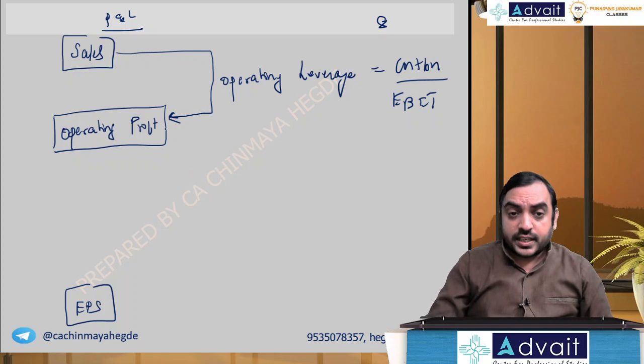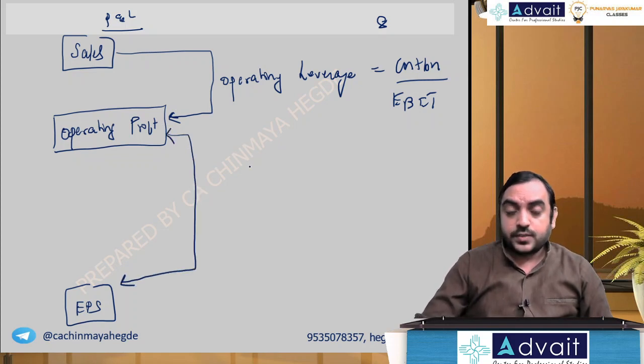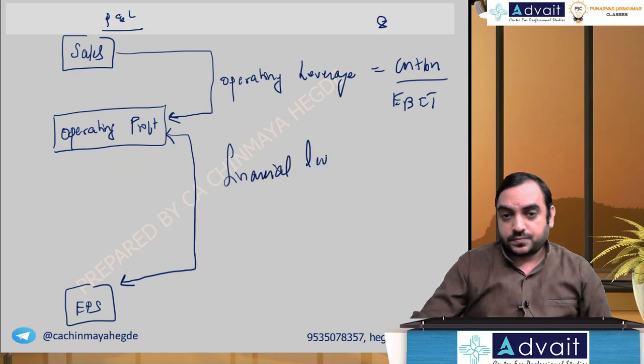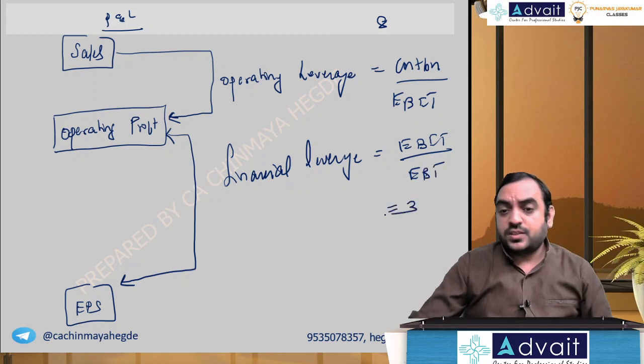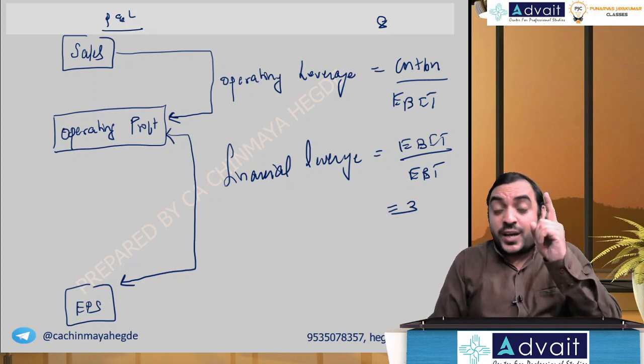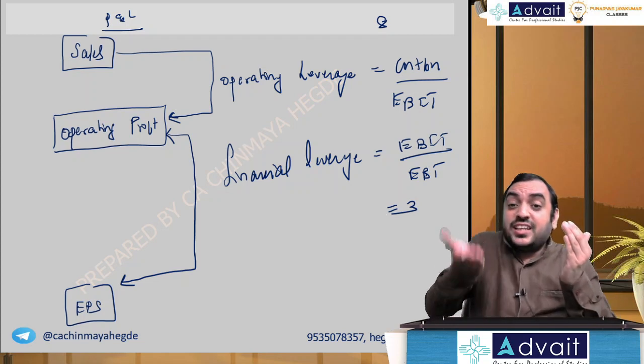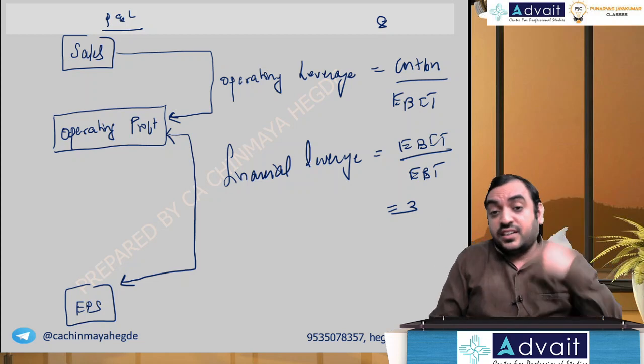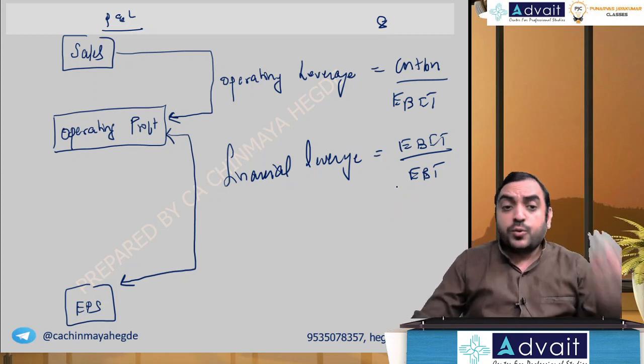Similarly, what connects operating profit to EPS? That's called financial leverage. It is given by EBIT divided by EBT. If suppose it happens to be 3, it means if my operating profit increases by 1%, my EPS will increase by 3%, 3 times. And what about overall?